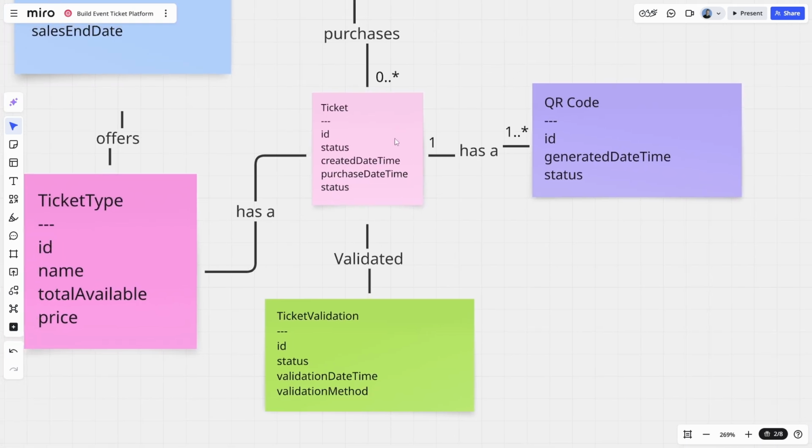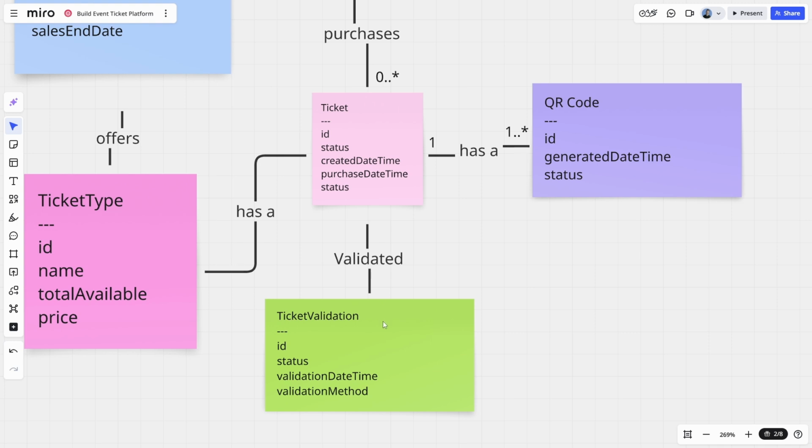So what about ticket and ticket validation? Whereas with a ticket and a ticket sale, there'd only be one ticket sale per ticket because you can only sell a ticket once. I suppose there's a concept of resale, but we'll not support that in the system. So it made sense to combine ticket and ticket sale.